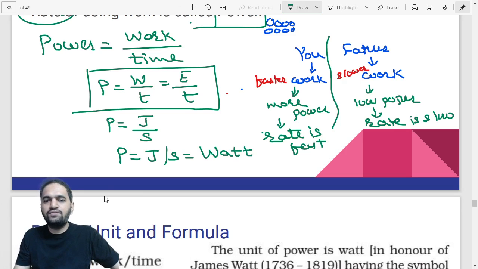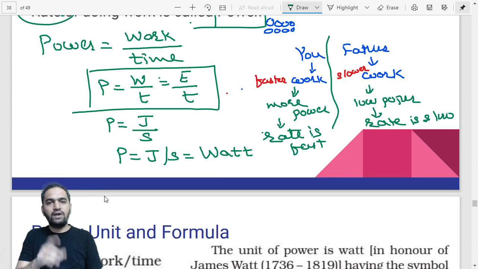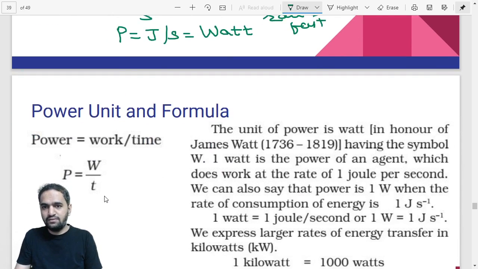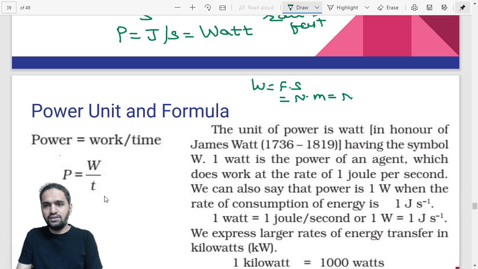Now you might be getting confused why to call it watt. For example, even in work you had the formula work is equal to force into displacement, correct? Now the force unit is Newton, the displacement unit is meter, but you decided to call it joule, to make it easier. In the same way, for joule per second we have another word, and that is called watt.